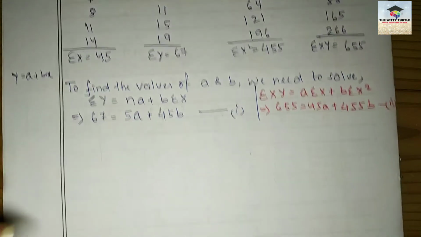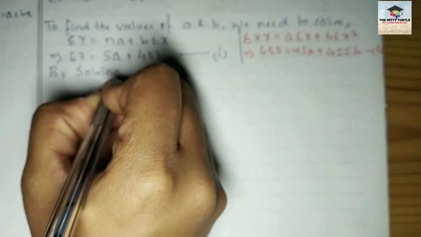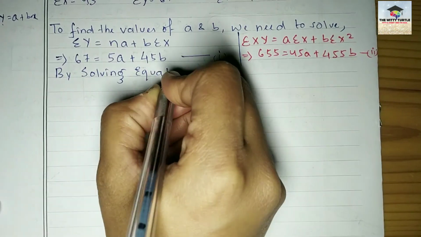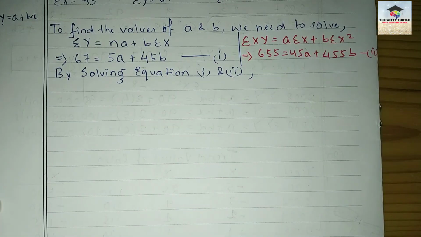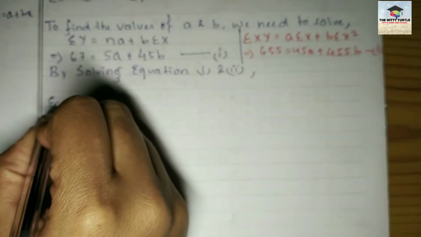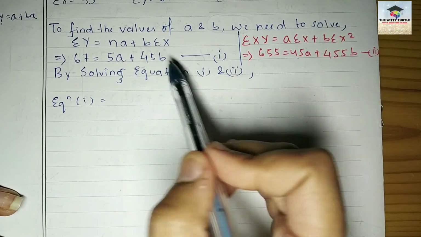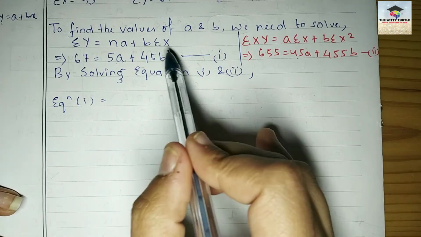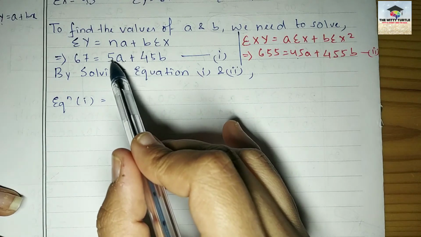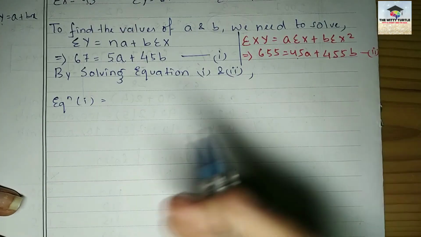Understood? Now the next step is very easy. What you need to do? You have to just simply solve these two equations. So write by solving equation 1 and 2. How will you solve these two equations? See, equation 1. Tell me, you have to cancel either A or B. So for cancelling A, what do you need to do? You have to multiply 9 in this entire equation so that this becomes 45A and you can cancel out this 45A and this 45A.